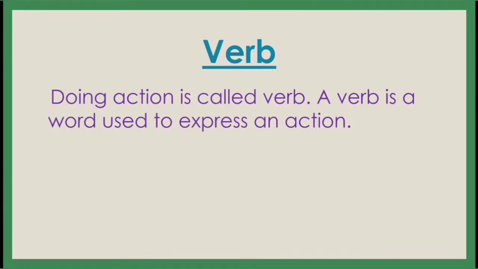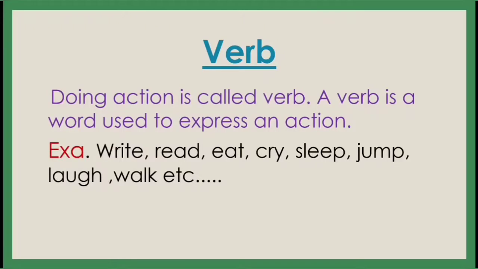Understand? We write, we read, everything. So whatever we are doing is called a verb. Verb means action. So write, read, eat, cry, sleep, jump, laugh, walk, etc. These are called verbs. Understand? So what is a verb? Doing action is called verb.